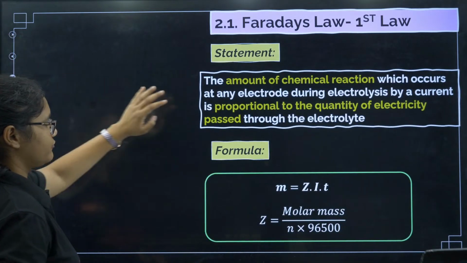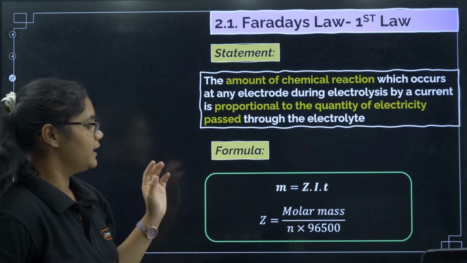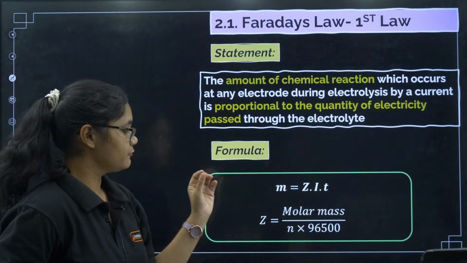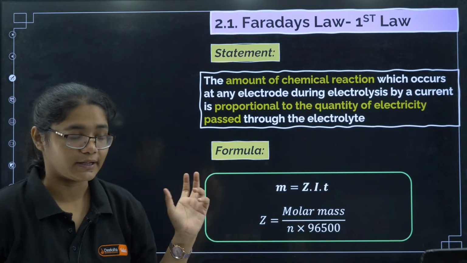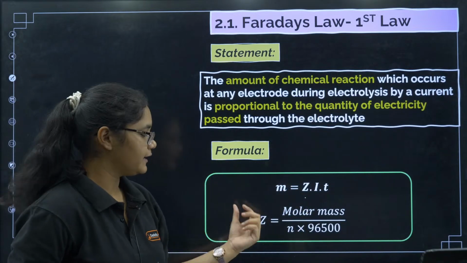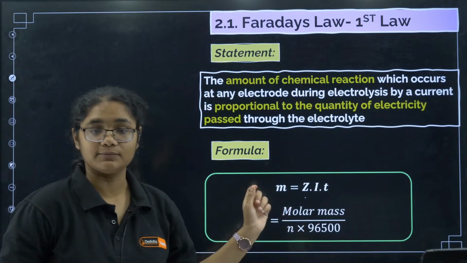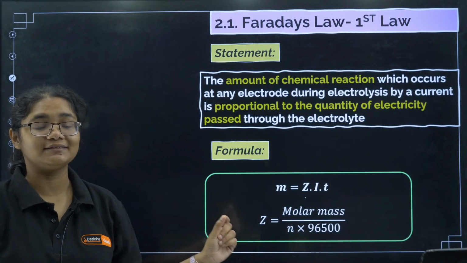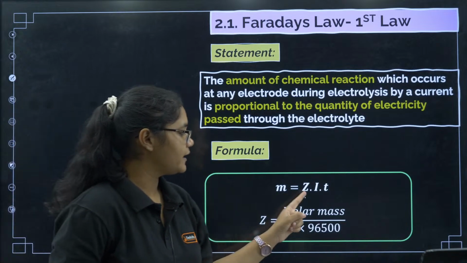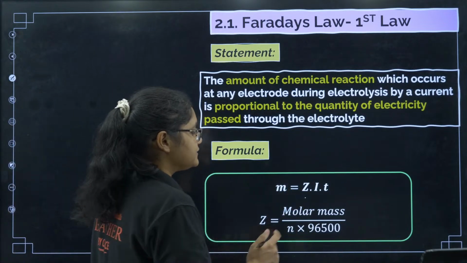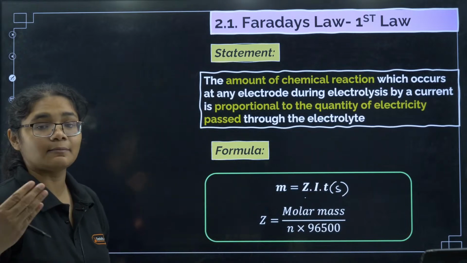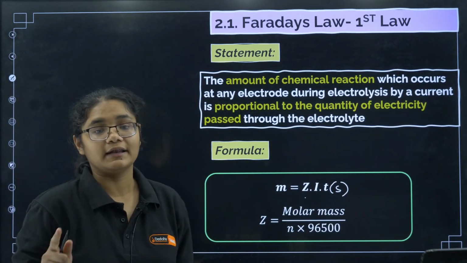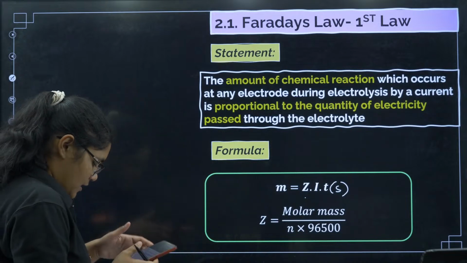For the first law, the statement is not required. You should be more worried about this formula, where Faraday's mass deposited is equal to Z into I into t. Z is what? Electrochemical equivalent. Its formula is molar mass divided by n into 96500. Then I is the current and t is time, and this time should always be in seconds. So if the question is given in some other units, you must convert it into seconds.